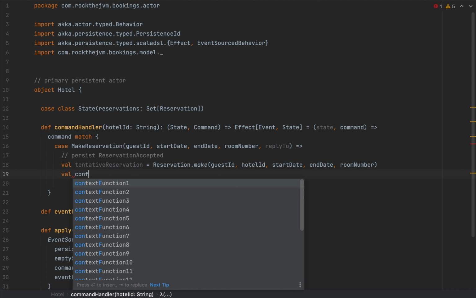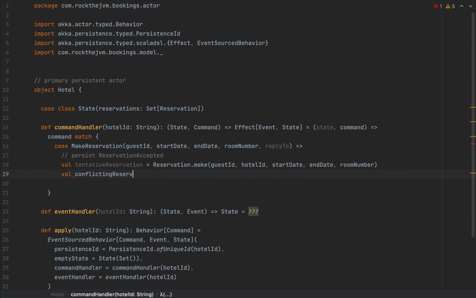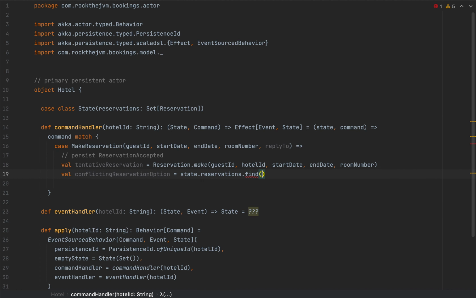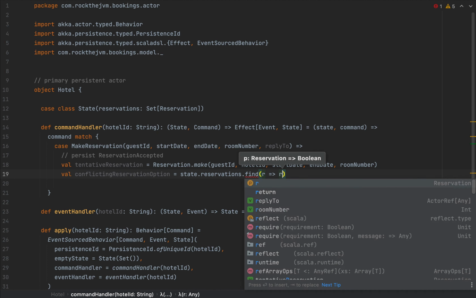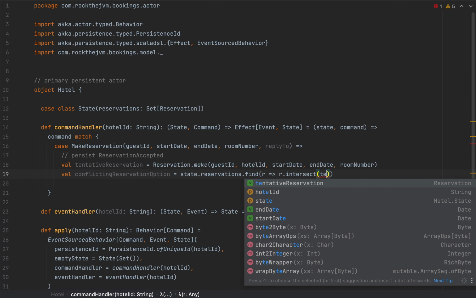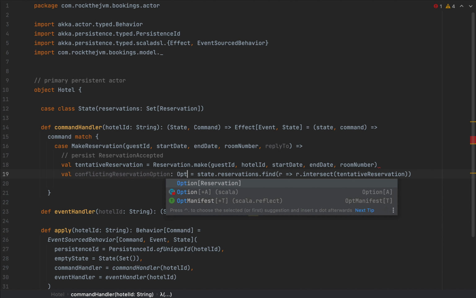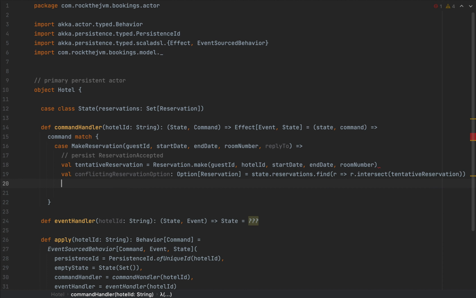I'm going to use an option here, which is going to be state, which I receive as an argument. The state here contains the whole set of reservations. So state.reservations.find, and I'm going to find that reservation for which r.intersect this tentative reservation is true. Now the return value is going to be an Option[Reservation], and I need to pattern match against this one.